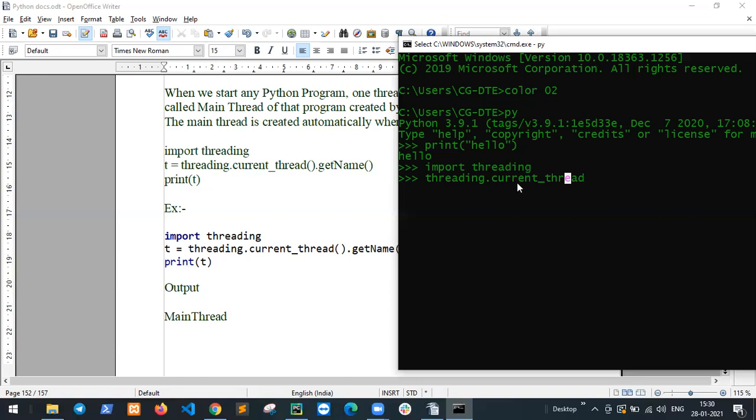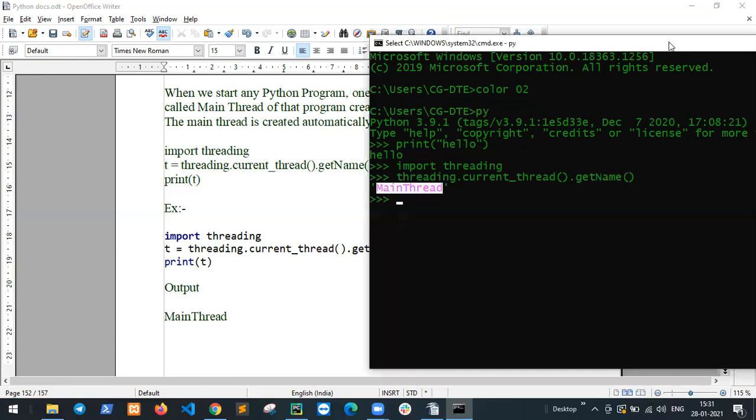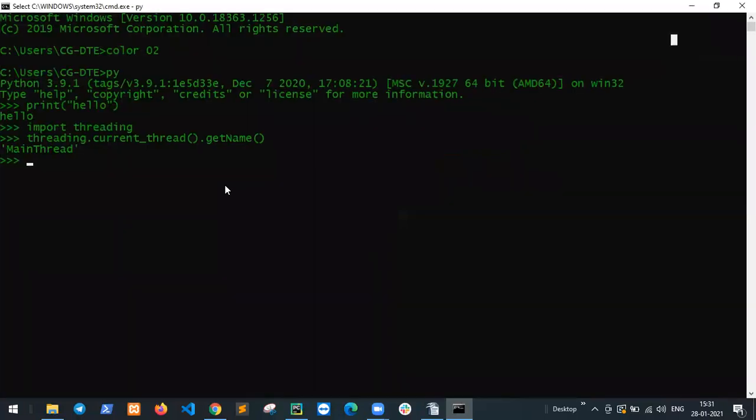And if you want the name of the current thread, call the function dot get name, because you want the name, and print it. It shows main thread.